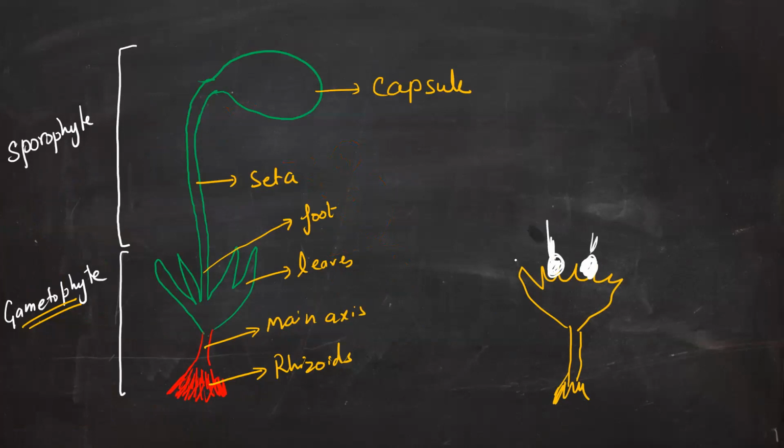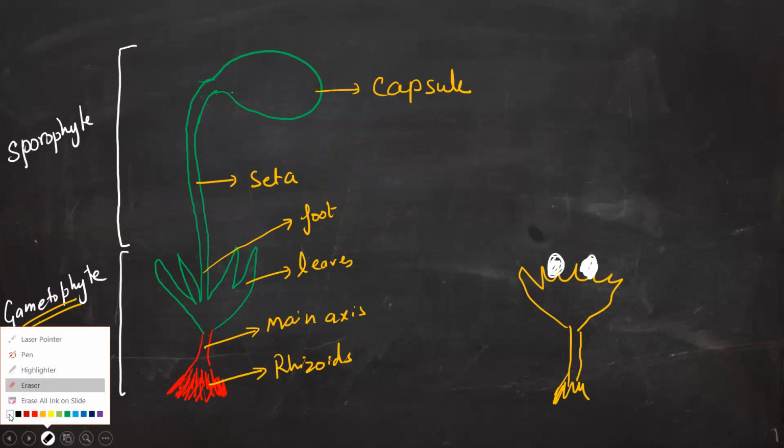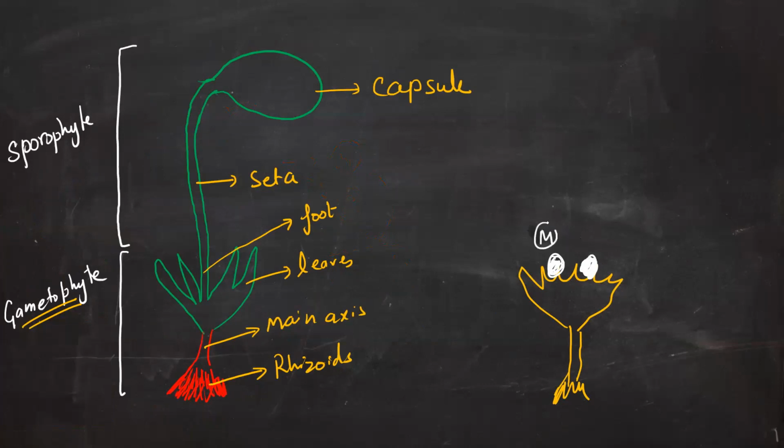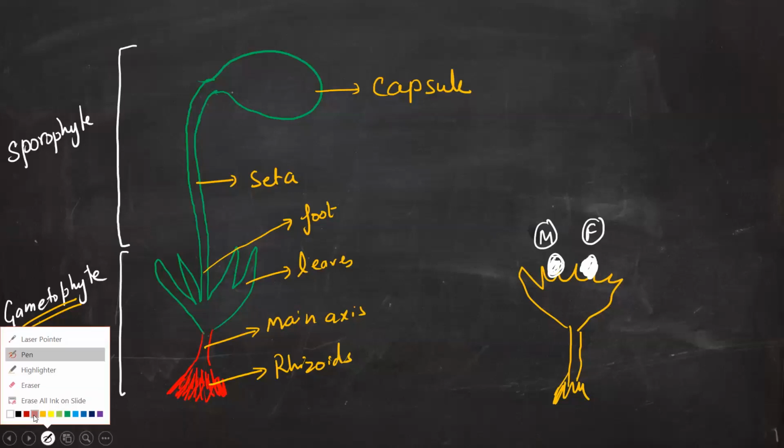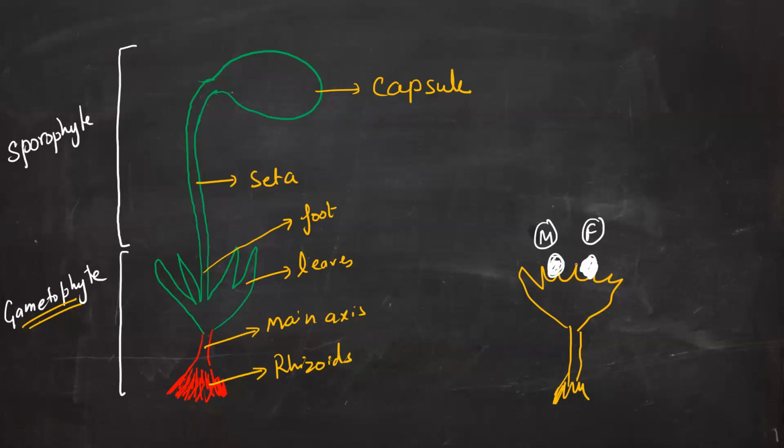These two are the male and female gametes, the white portion. Obviously, since it is the male gamete and the female gamete, they are going to fuse. So let's say they fuse together and now they form the zygote. So a zygote is formed. I'm going to represent the zygote with the red color. So let's say here the zygote is formed.